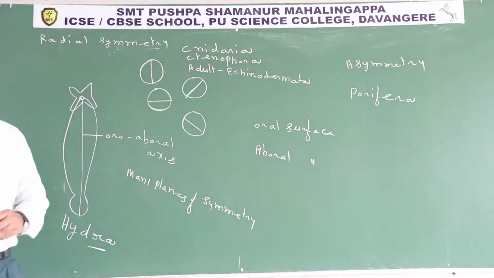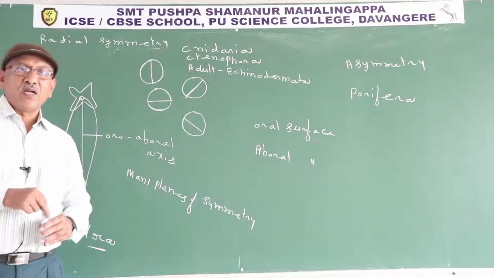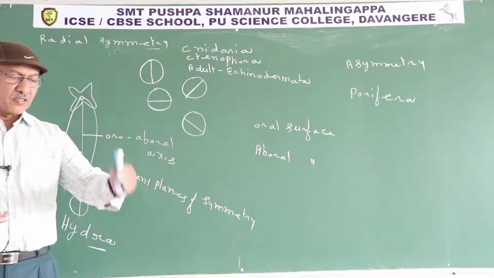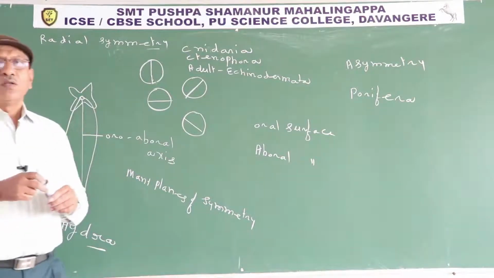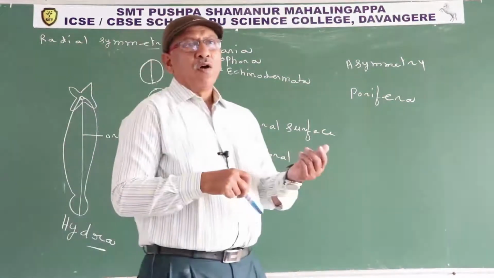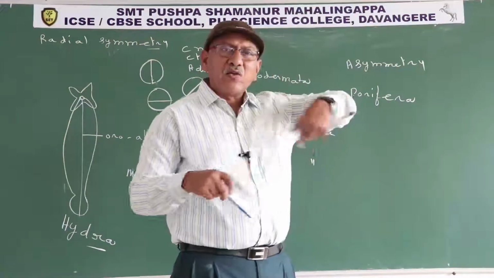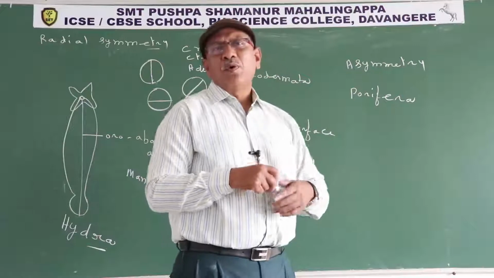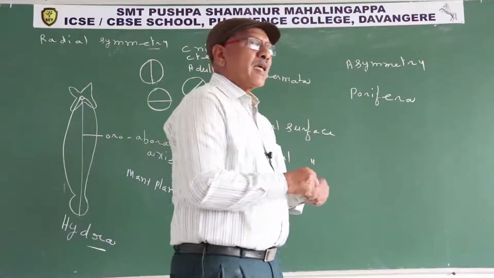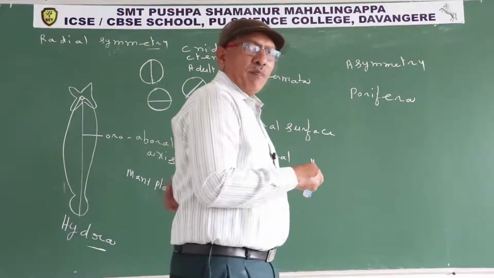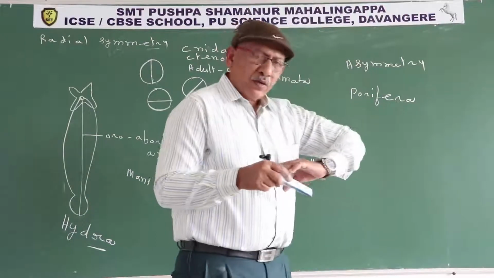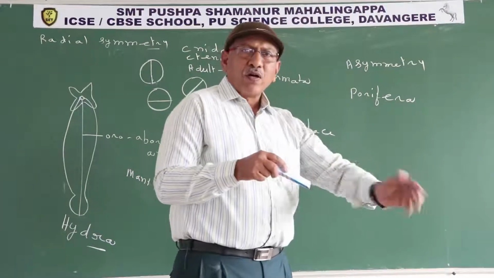Radial symmetry is an advantage to sedentary animals. Sedentary animal means fixed to the substratum. So why is it an advantage? You already know sensory structures and feeding structures are present around and along the oroaboral axis. So the animal can capture prey from the back side or from the forward direction also.